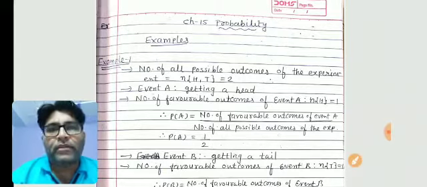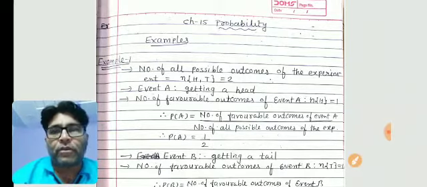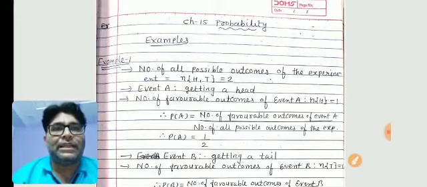Now here we have two events, getting a head and getting a tail. So we will specify the event A, getting a head. So number of favorable outcomes of event A.